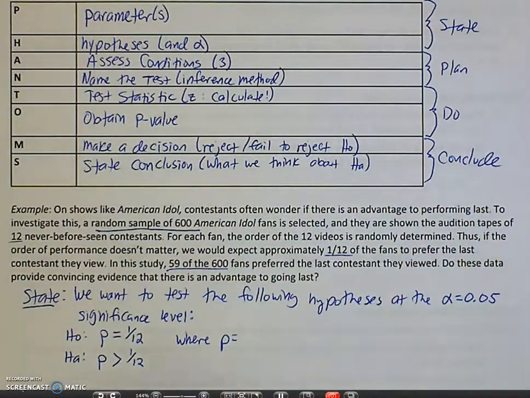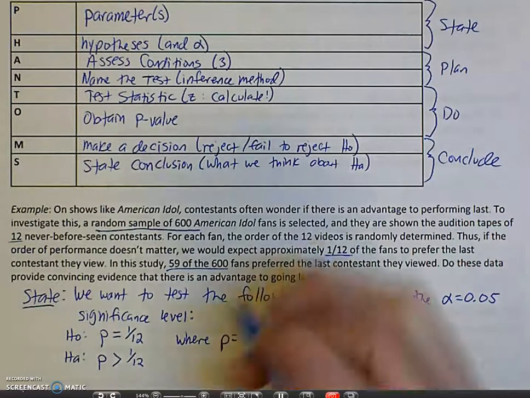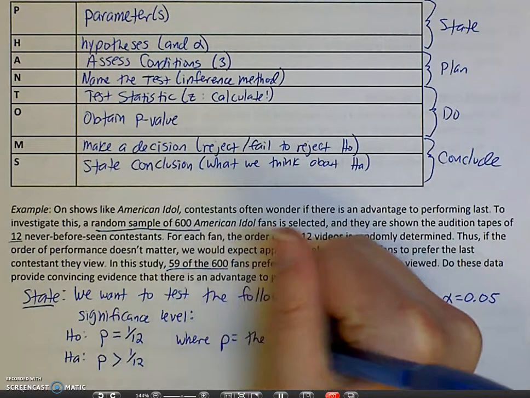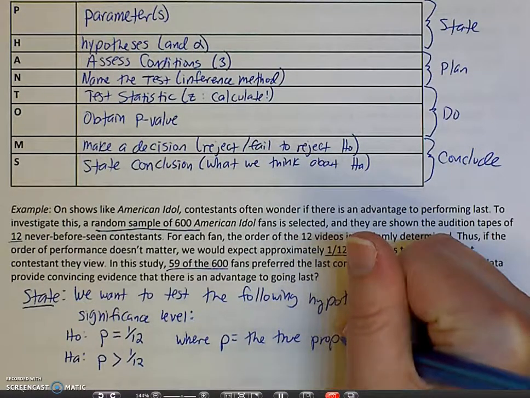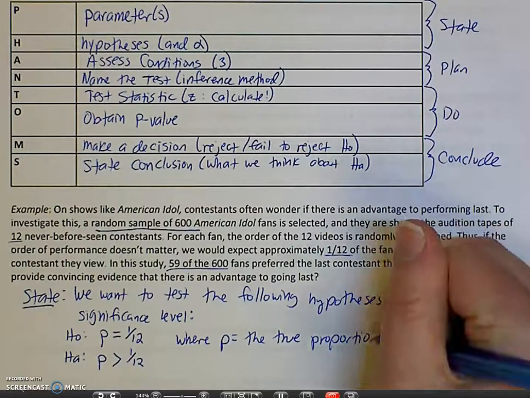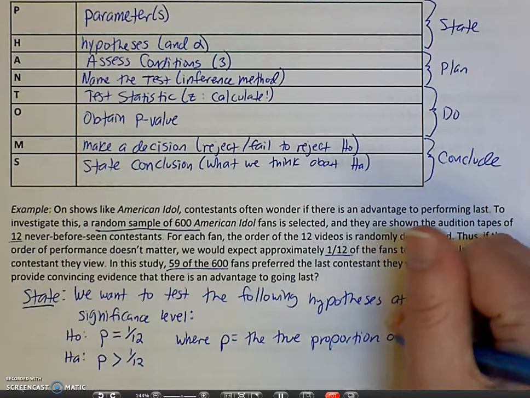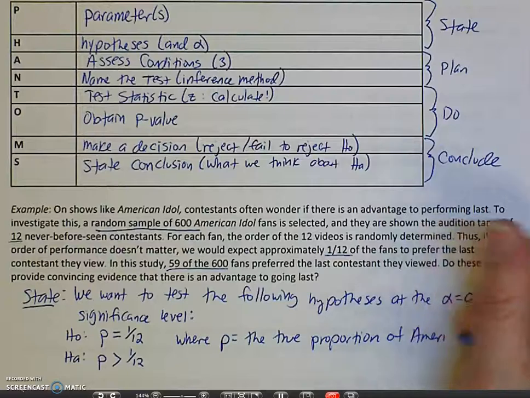We need to define that parameter. What is p in this case? Well, p is the true proportion of American Idol fans who prefer the last performance they see. Notice how I'm saying the true proportion? Because it's for the whole population of American Idol fans.